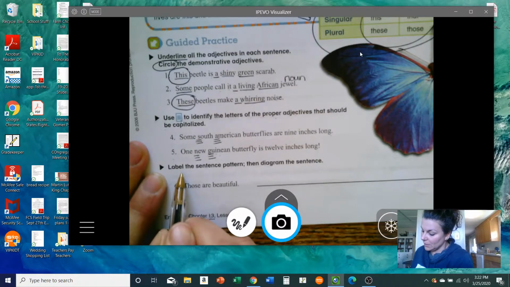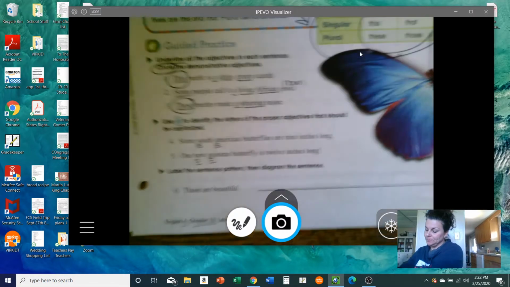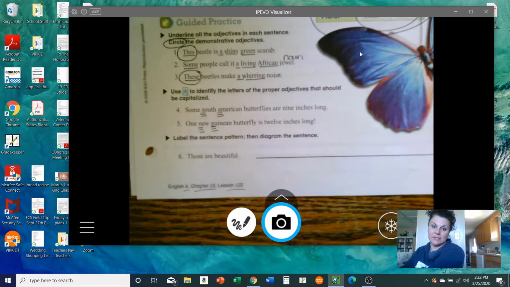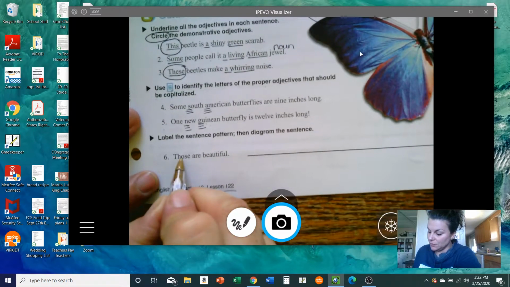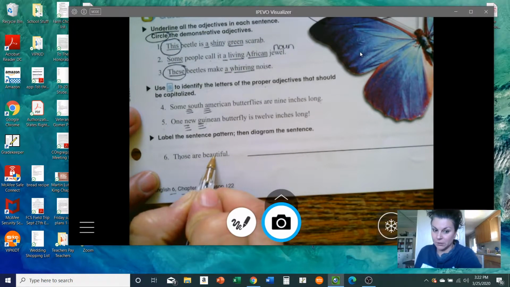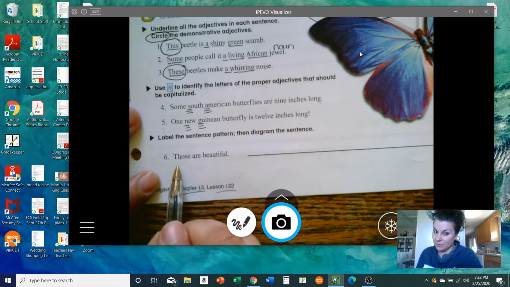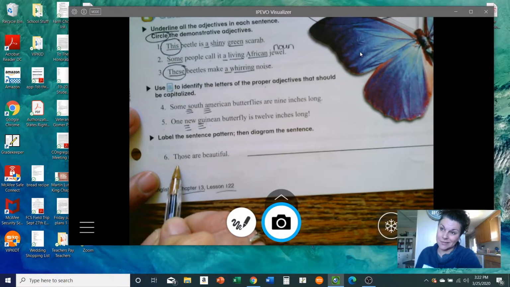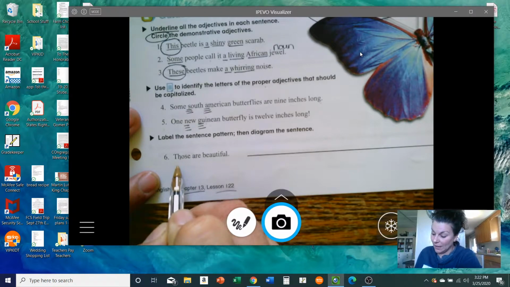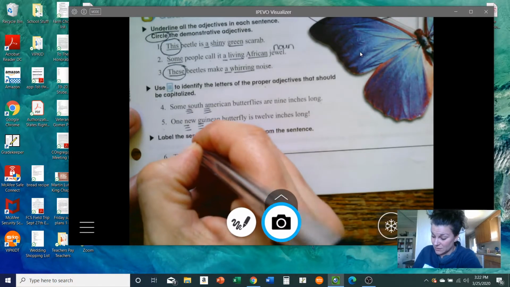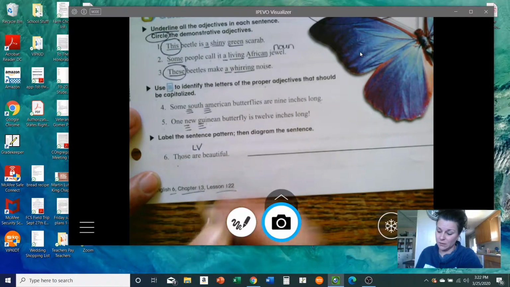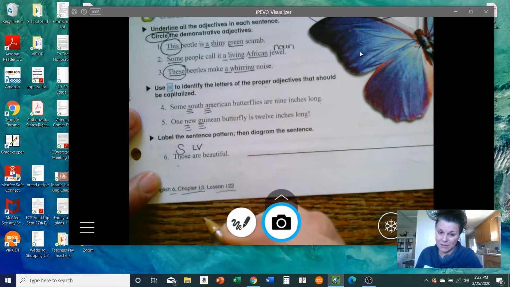Okay, and then here I have a sentence pattern to label and then to diagram that sentence. So those are beautiful. What's different about those here? Those is not an adjective because I only have 3 words. Are is my linking verb. Those is my subject.